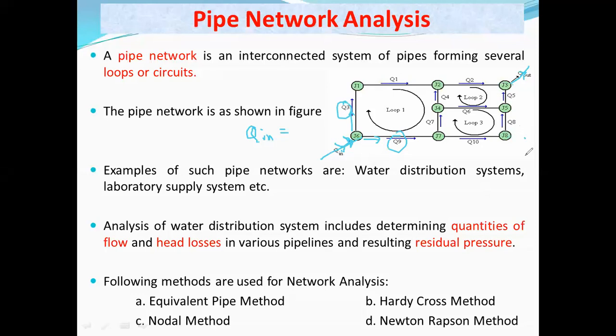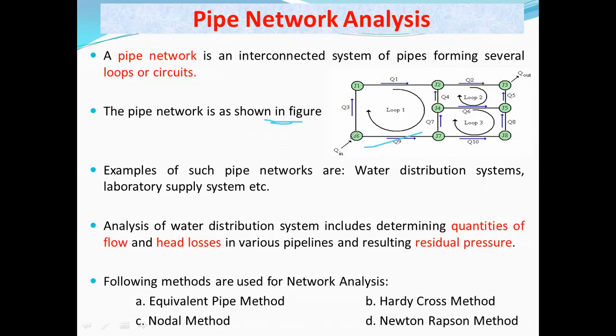For example, at this place there can also be another Q. For example, here let us say Q1, this is Q2. So this Q in must be equal to, now how many flows are going out? Here there are two, so it must be equal to Q1 plus Q2. That means whatever inflow there is, the outflow leaving the system must be the same. Okay, these are the rules, certain rules are there that we will see afterwards also. So this is an image, diagram or figure of one kind of pipe network.